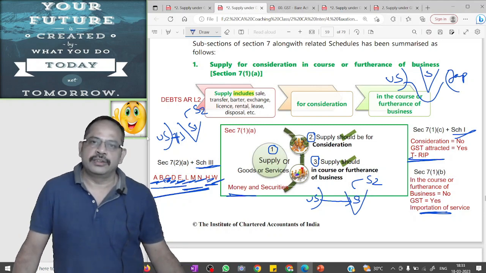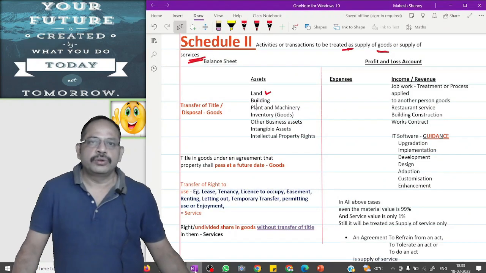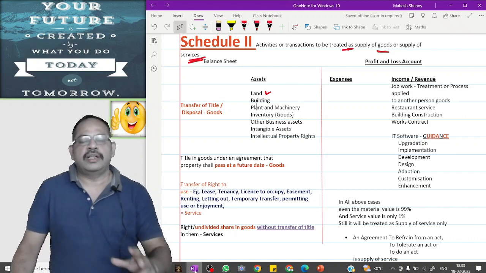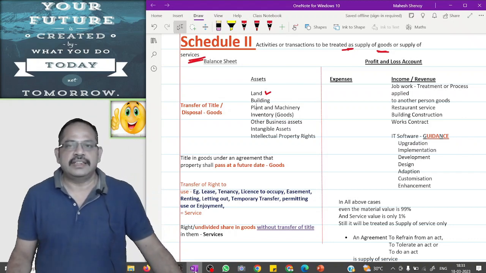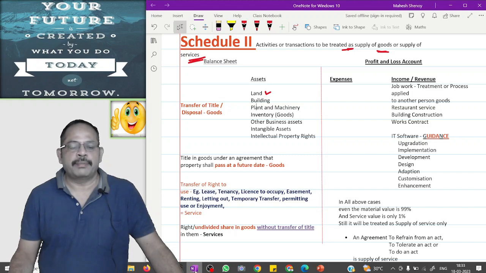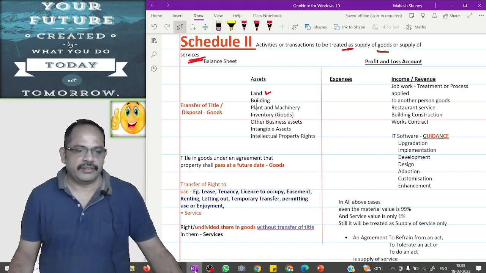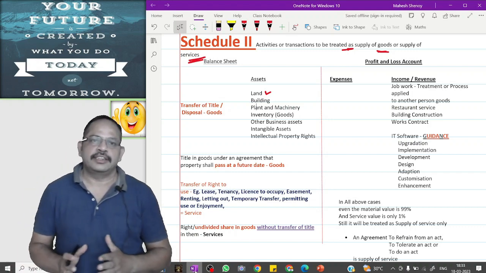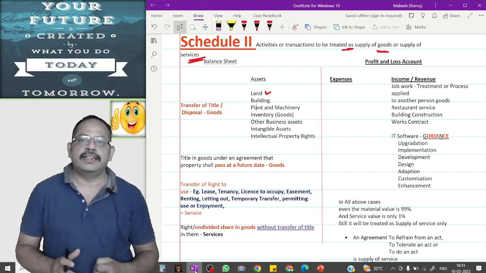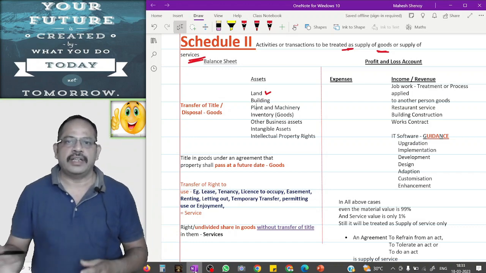Now we will see schedule 2. Schedule 2 advises the activities or transactions to be treated as supply of goods or supply of services. In schedule 2, there are a total of 6 paras. We can broadly categorize the 6 paras into balance sheet items and profit and loss account items.